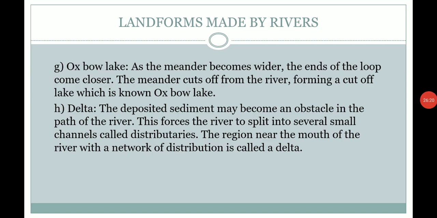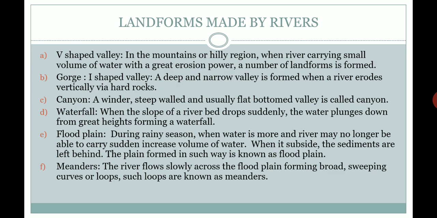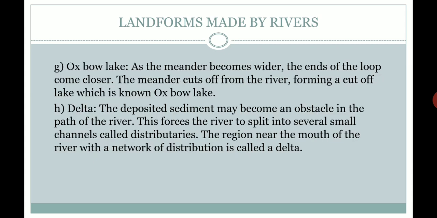Next is Oxbow Lake. What is Oxbow Lake? As the meander becomes wider, meaning when the river flows slowly across the floodplain and forms a loop, the loop becomes wider and the ends of the loop come very close.